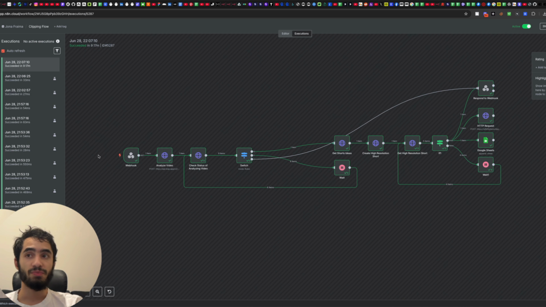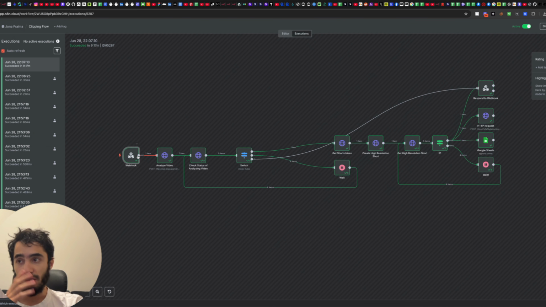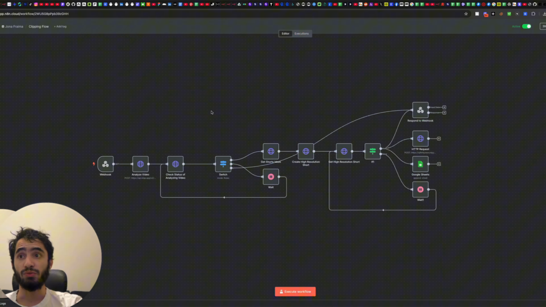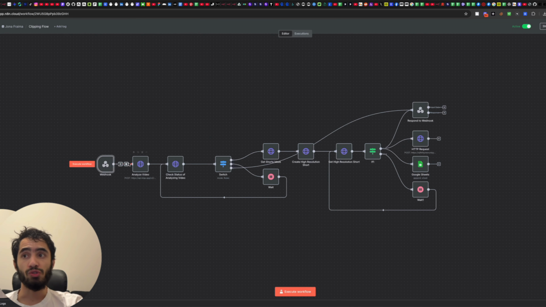how I built this. So we're using the webhook here, and the webhook is of course what you have to define here in your node, right? You have to add the webhook and you have to get the production URL. Once you have the production URL, you have to give that to Lovable.